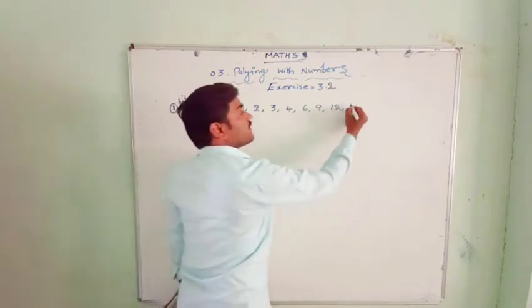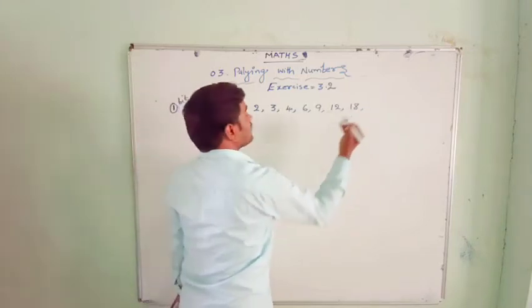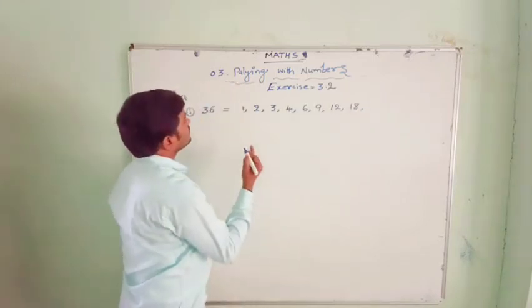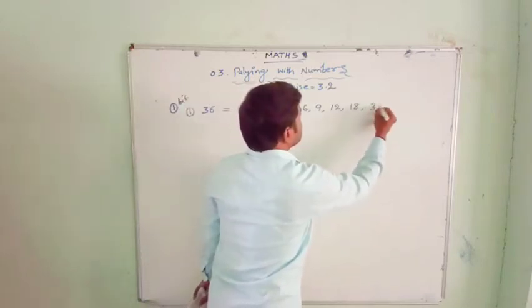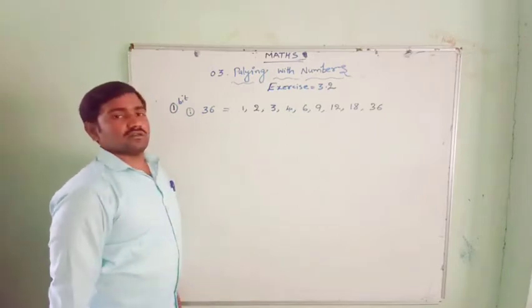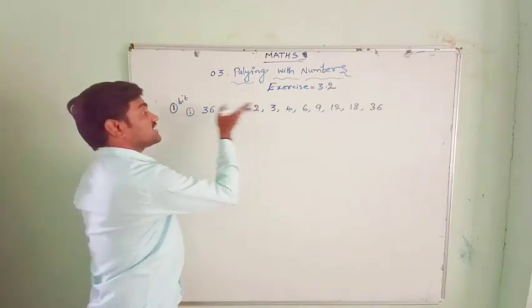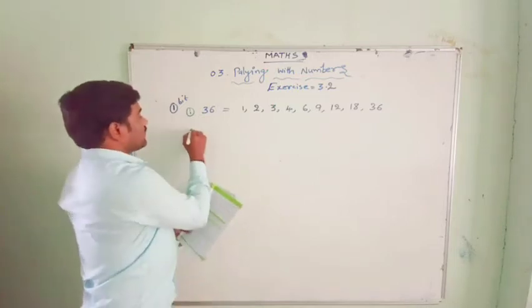Then after, this will be in the 18 table. 18 twos are 36. Next, 36 will come in another table. 19, 20, 21, no. Exactly, itself is a factor. So these are the factors of 36. So these numbers will exactly divide 36.